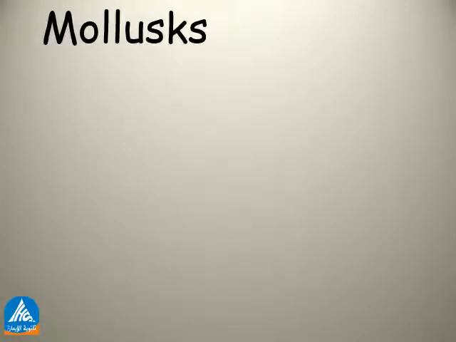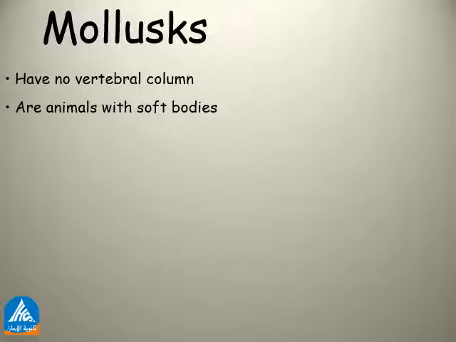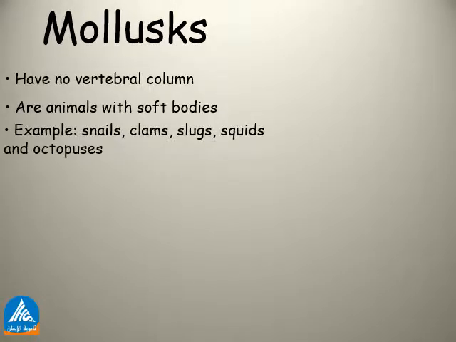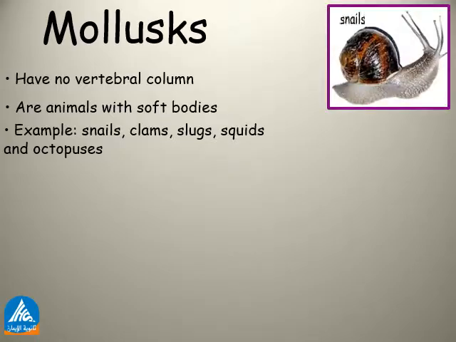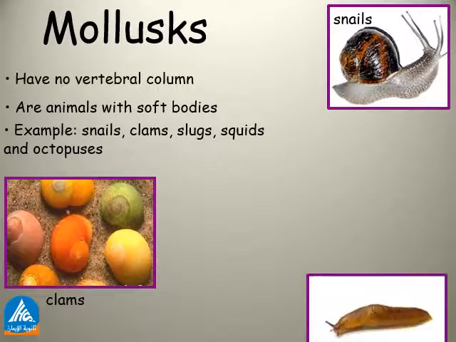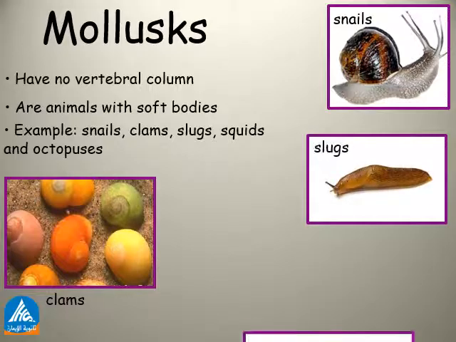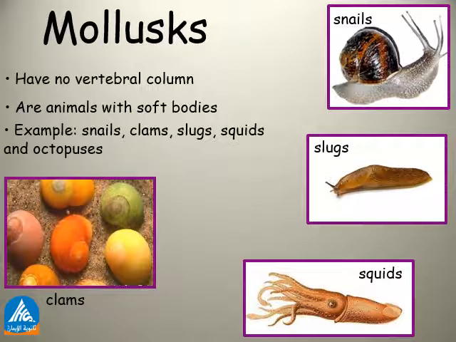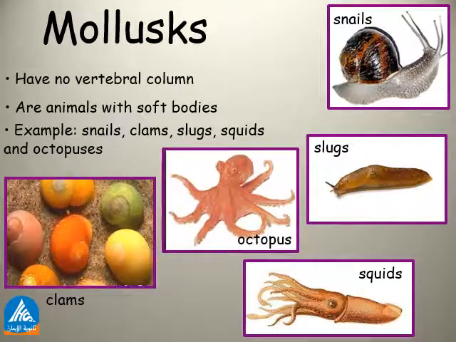The second group of invertebrates that we are going to talk about is mollusks. Mollusks are invertebrates because they have no vertebral column. They are animals with soft bodies. The examples are snails, as you see, the clams, the slugs, the squids, and the octopus.